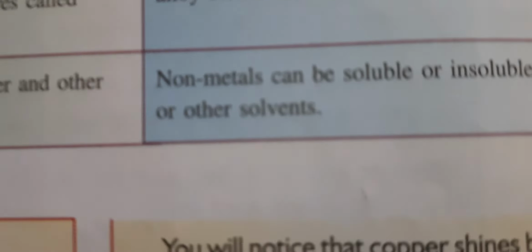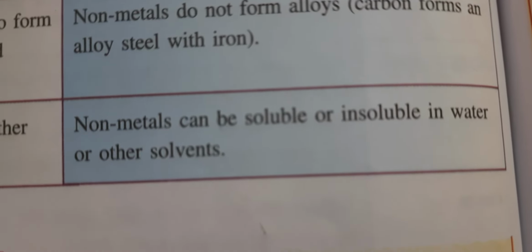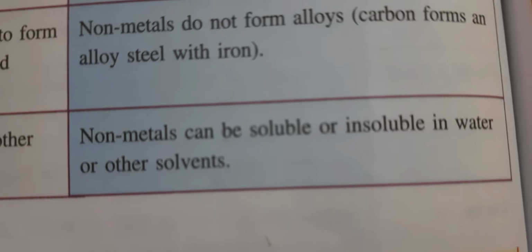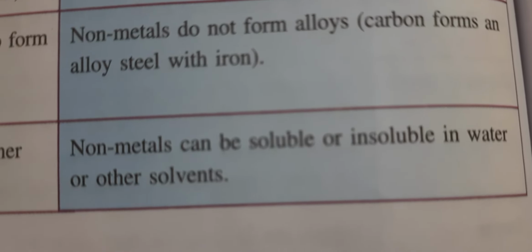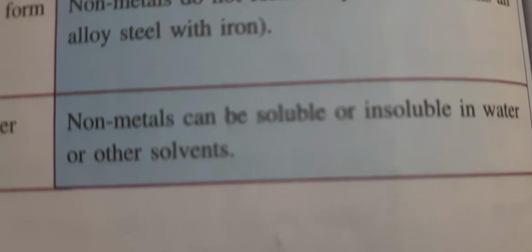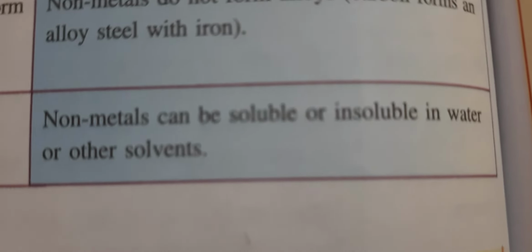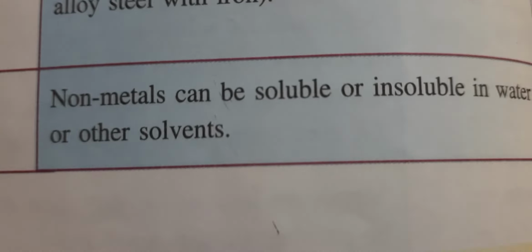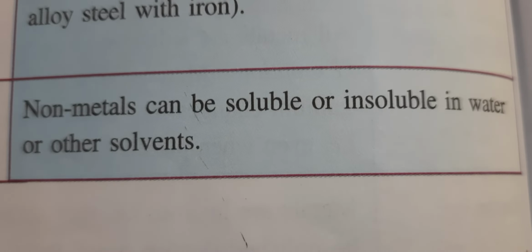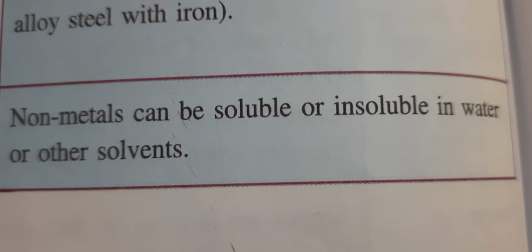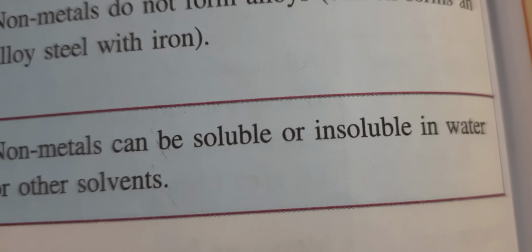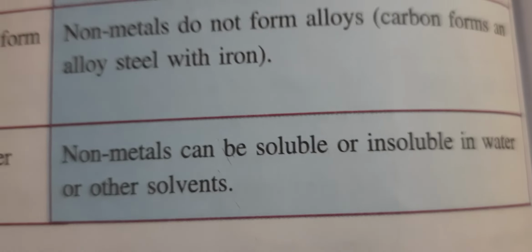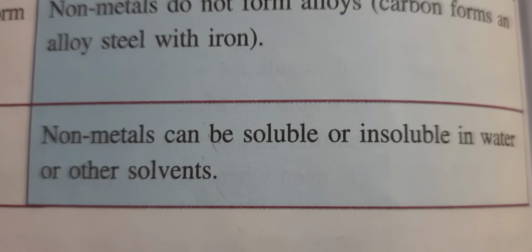Now let us go through non-metals. Non-metals can be soluble or insoluble in water or other solvents. Some non-metals are gases, like oxygen, which is a gas and also a non-metal. In the water we drink, some amount of oxygen and carbon dioxide is present, some gases are also present in water, that's why we get taste.